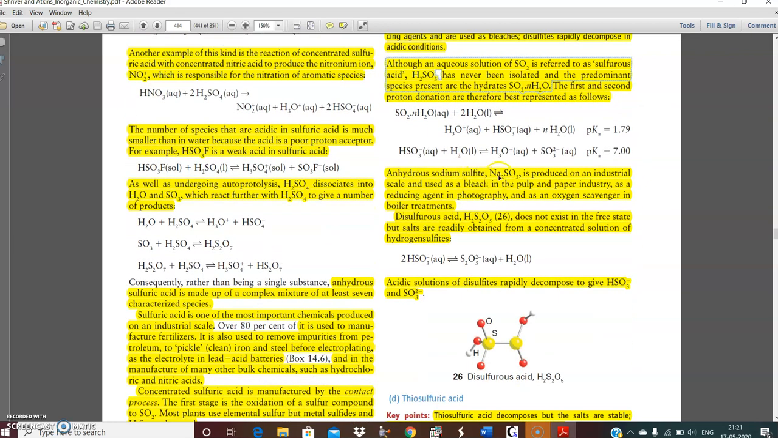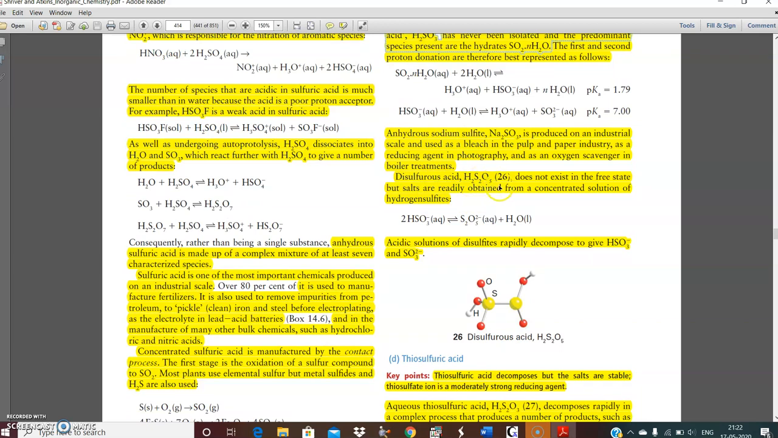Anhydrous sodium sulfite, Na2SO3, is produced on an industrial scale and used as a base in the pulp and paper industry, as a reducing agent in photography, and as an oxygen scavenger in water treatment. You should collect the reactions of this, they are quite important. It is there in the higher secondary book also, and you can go to any Indian publishers, you will get the material.